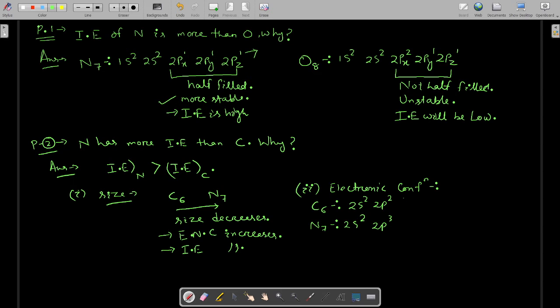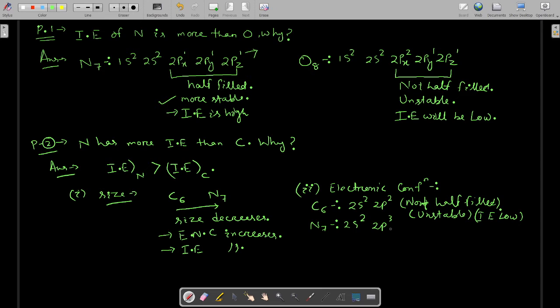So carbon is not half filled. If it is not half filled, it is unstable, so it can lose an electron easily, so ionization energy is low for carbon.